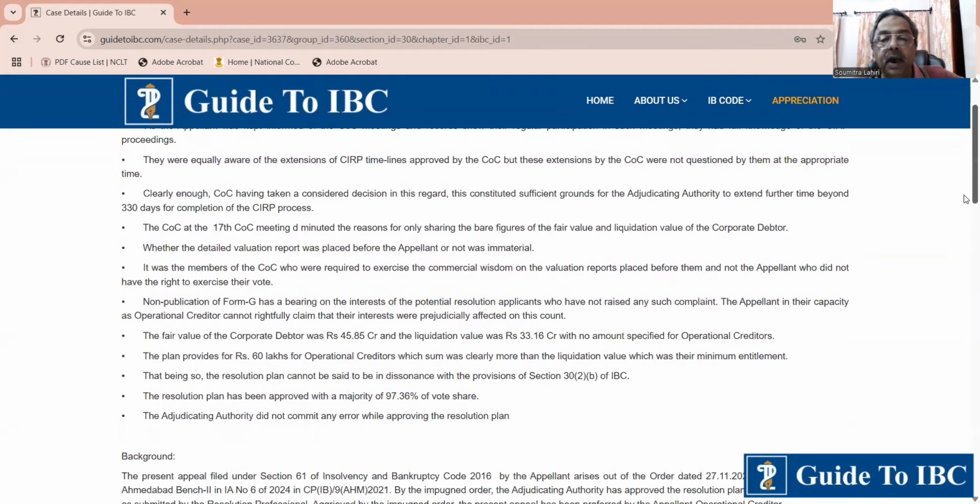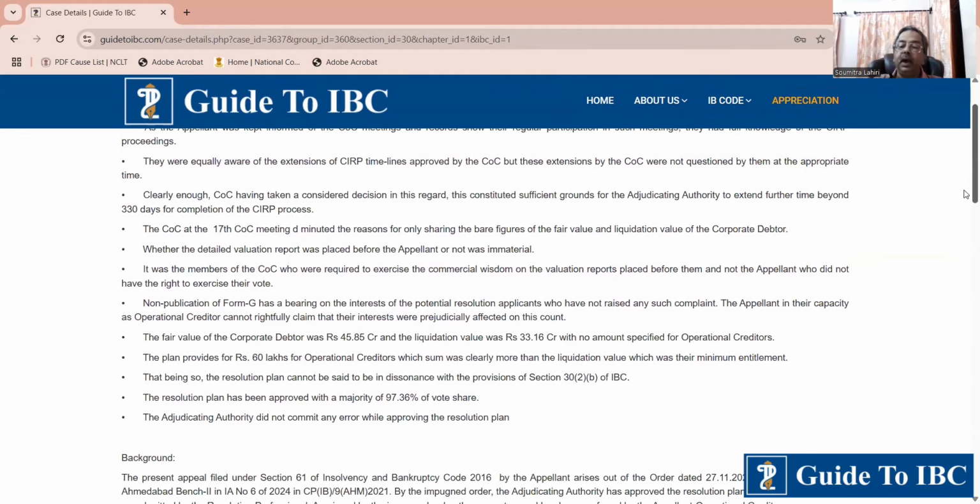Here the operational creditor had come and raised a question. Firstly, the ground was that 330 days were over. The court said, sorry, you were very much a part of the COC. You cannot say that you were ignorant and did not know that the timeline had been extended. The COC had approved the extension, so it's not a concern. They had seen the evaluation report and considered section 53, the waterfall mechanism.